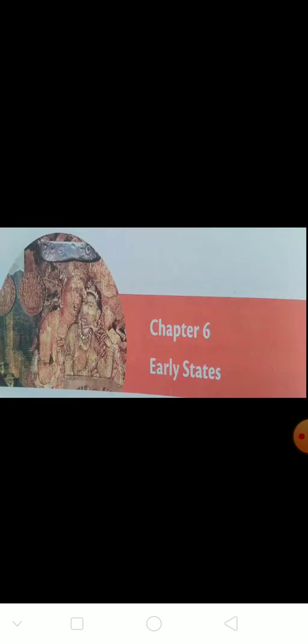Next chapter, chapter number 6, early states. In this chapter, the contents are the meaning of the state system, the transition from Janapadas to Mahajanapadas, and the political organization of the times. And the last content is about the implications of the widespread use of iron.